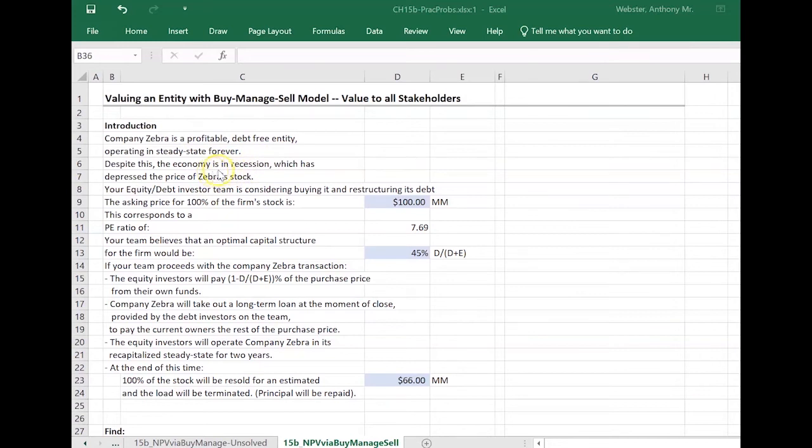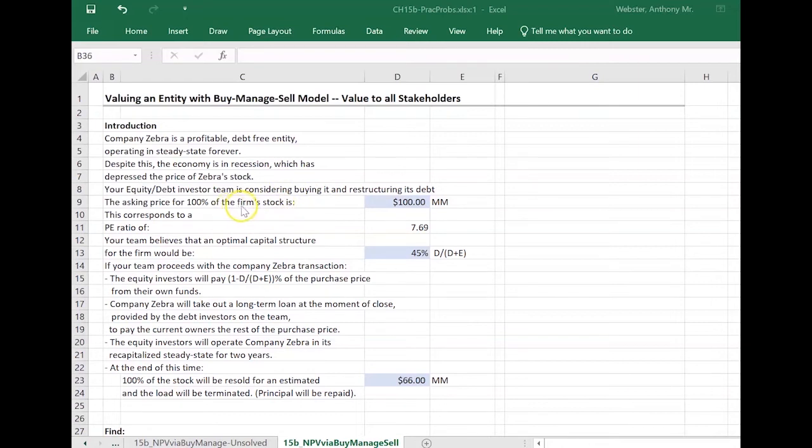And we've got an economy in recession, and Zebra stock is suffering a classic throw out the baby with the bathwater situation, where even though it's operating in steady state, it has not been affected by the recession. Because it's a recession, the price of everybody's stock has gone down. So our team wants to take advantage of that. So we want to buy it, even though it's performing really well. We want to buy it when its price is low, hang on to it until after the recession, and then sell it for a higher price and get a wonderful profit.